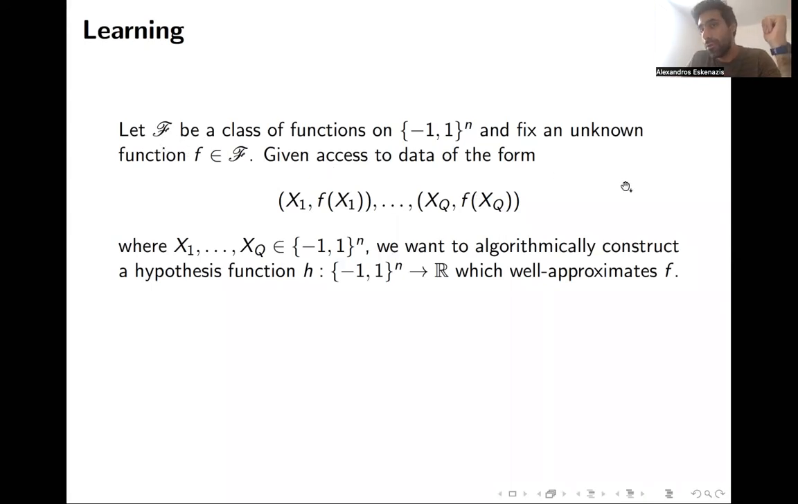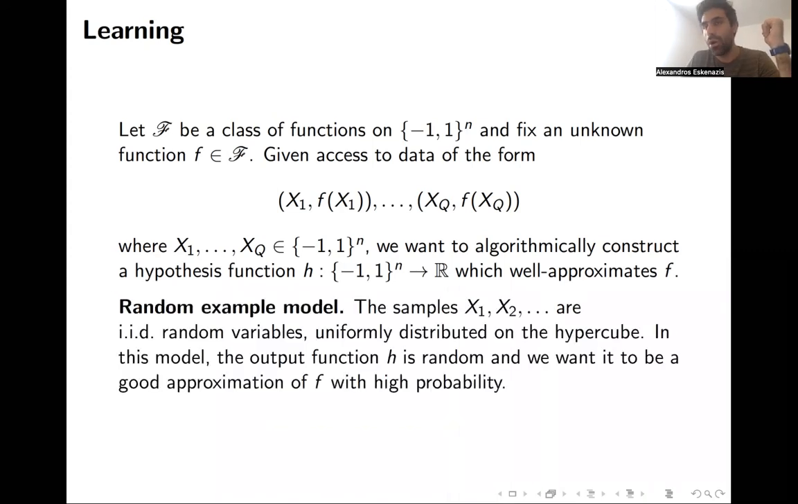And the main question, of course, when you pose a problem like this, in order to make it rigorous, is how are the points, how is the data coming to us? And in this talk, we shall only be interested in the random example model, in which the samples, capital X1, capital X2, etc., are IID random vectors, each uniformly distributed on the discrete hypercube. So in this model, we are given random samples. So at the end, what we want to do is to produce a random function, so a random hypothesis function, little h, which is a good approximation of f with high probability.